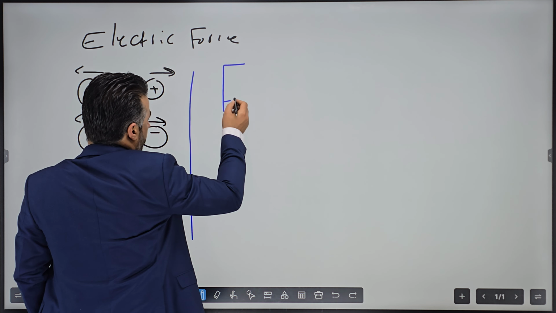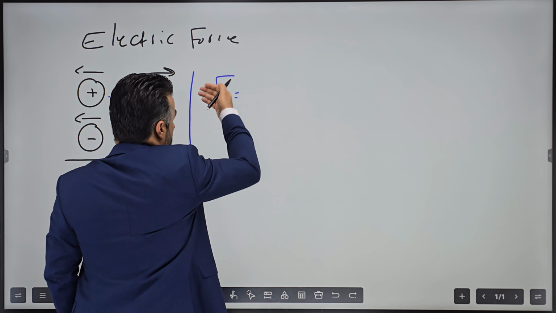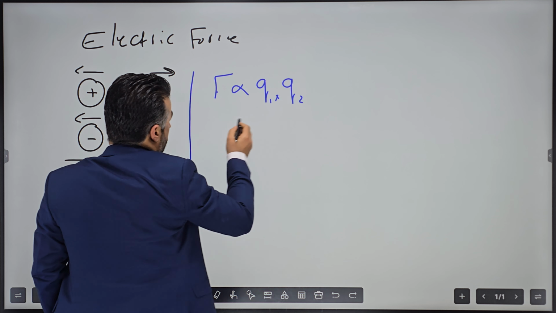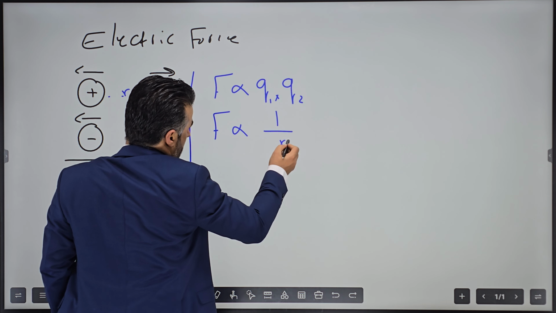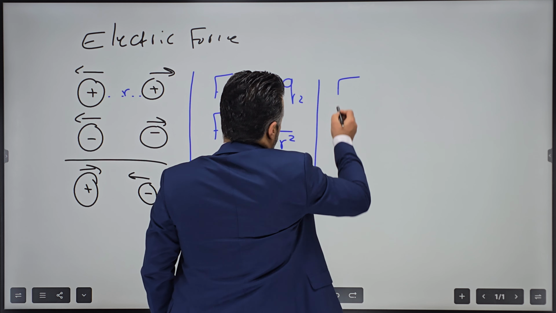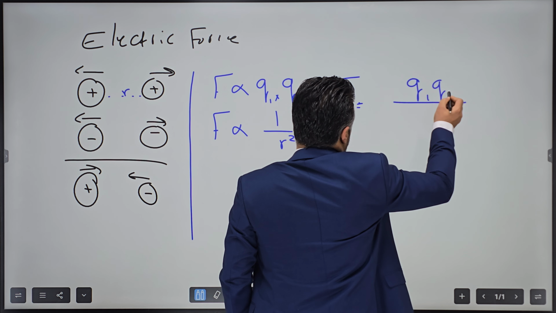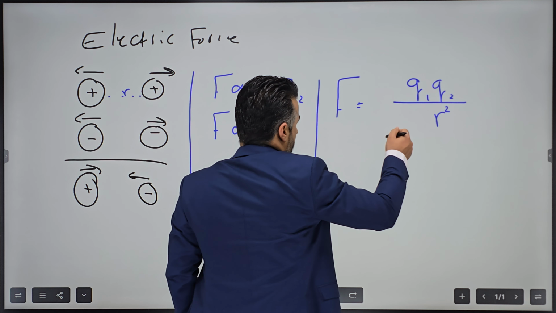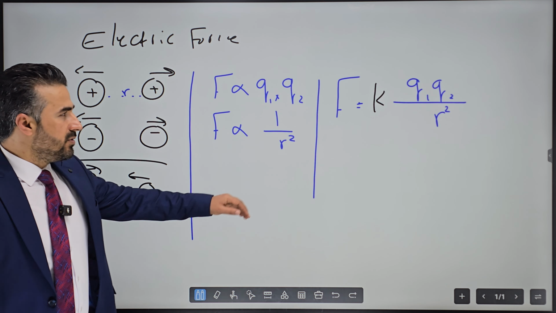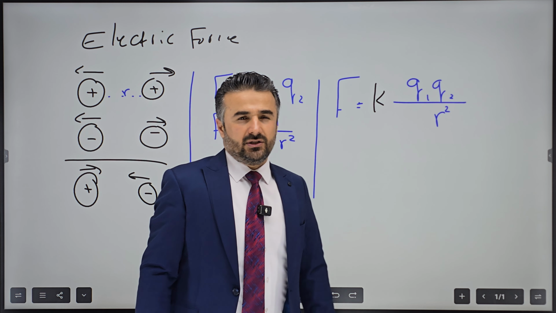Coulomb said that the electric force is directly proportional to the product of the two charges and inversely proportional to the square of the distance between the two. We can write this as one equation. We can say Coulomb's law for electric force: F equals k times Q1 times Q2 divided by the square of the distance between the two. The k is a constant, called Coulomb's constant. So this would be the equation for the electrical force between two charges.